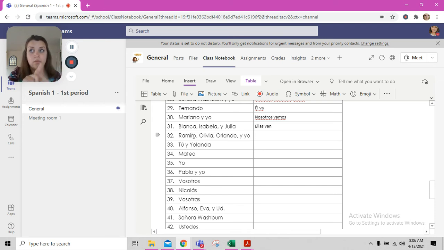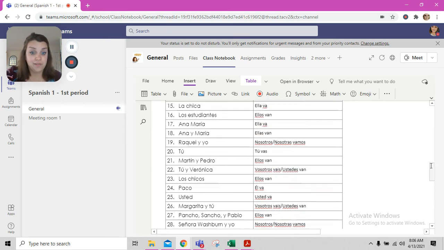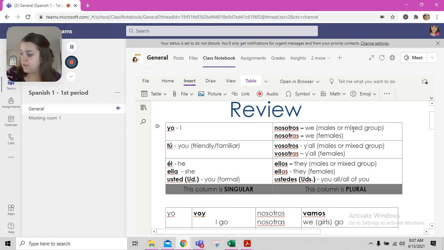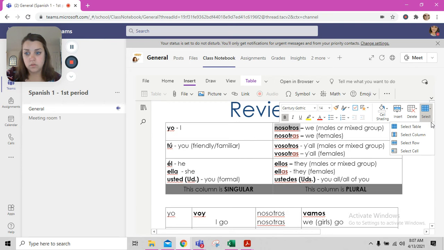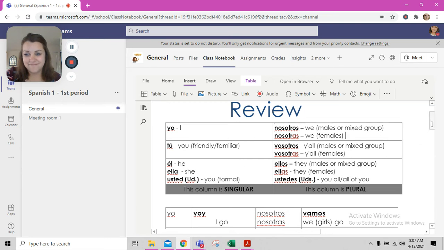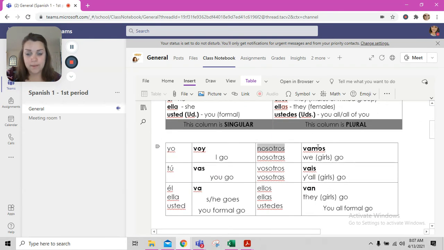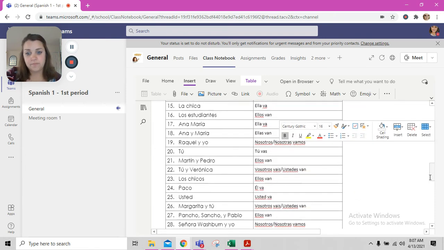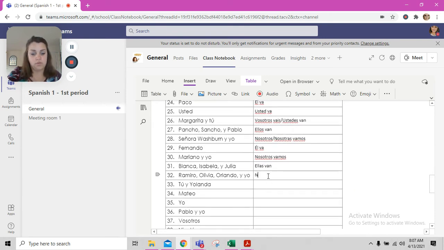So we've got either 3 boys and 1 girl, or 2 boys and 2 girls, depending on what gender you are, right? All right, so we have a mixed gendered group of we. So we're going to find we, mixed group, right here. So we're going to have nosotros. Nosotros vamos.